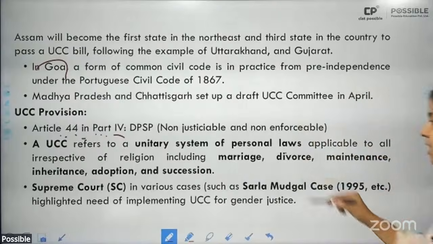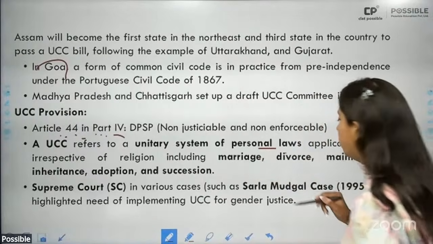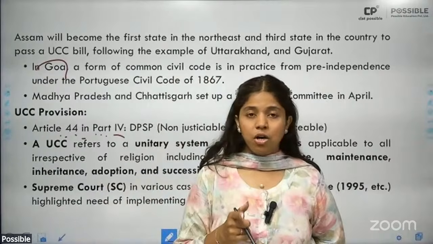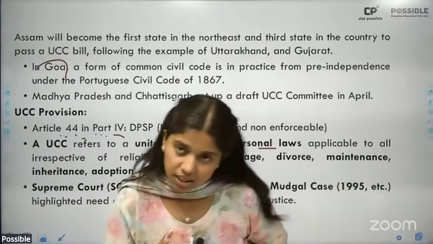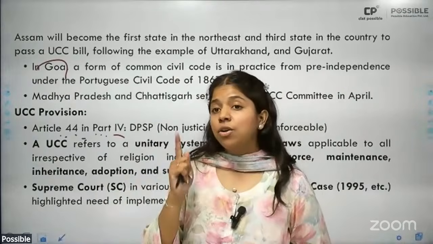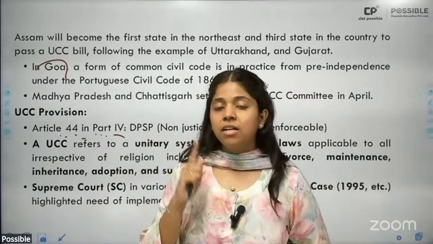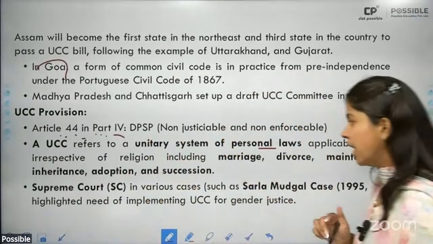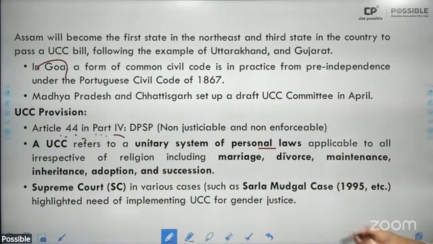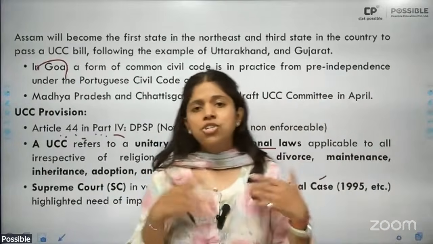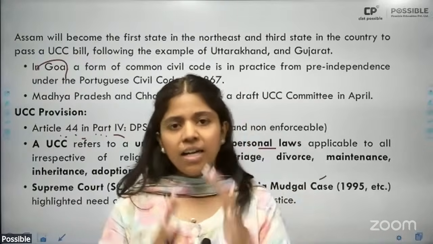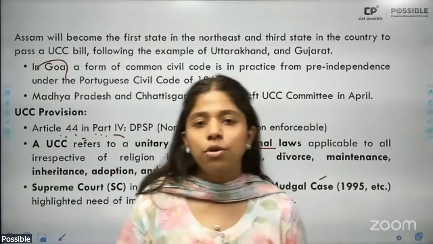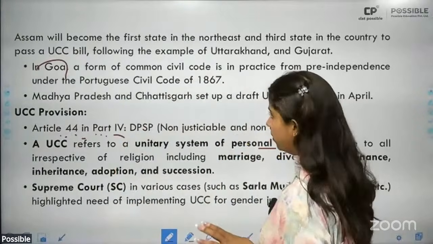What is a UCC? A UCC is a single or a unitary system of personal laws, in the sense that there will be no discrimination pertaining to civil cases and civil laws, in the sense of laws regarding marriage, divorce, inheritance, pertaining to religion. No law will be different when it comes to marriage, divorce, and inheritance on the basis of religion. It would be the same for everybody in the country. Okay. Then the Supreme Court, in various cases like the Sarla Mudgal case, also the Shah Bano case, did give rulings which provided for establishment of a uniform civil code for India. Okay? So do keep all of this information in mind.